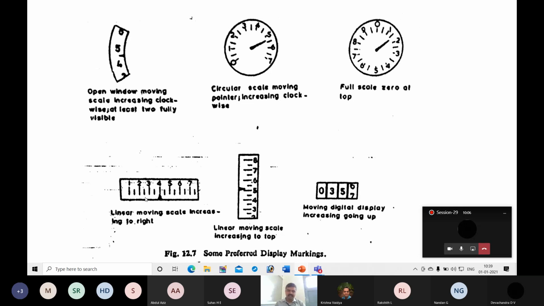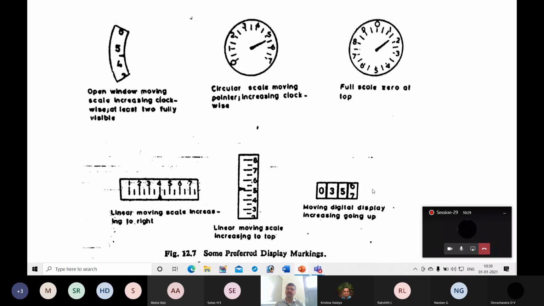Next, if it is a linear scale, we read from left to right. So that is familiar to us. Again, in a linear moving scale, the numbers increase toward the top. Next, if it is a digital display, again the numbers are moving upwards.